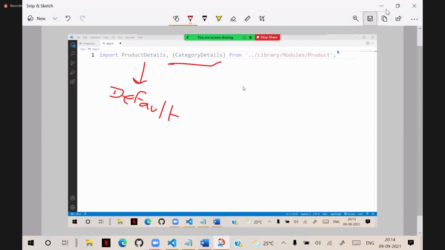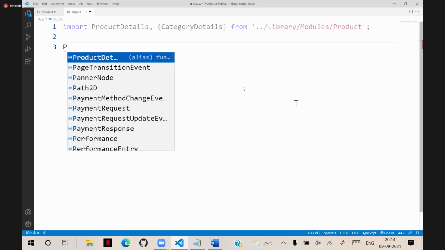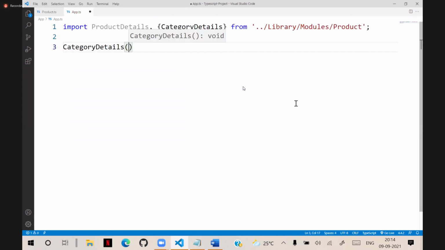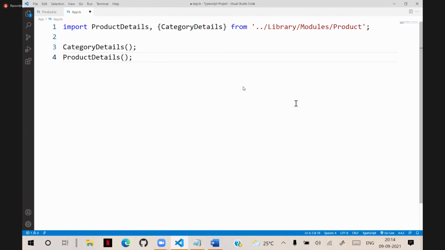Usually, if a module has only one function, then we use default. But usage is the same anywhere. How can we use those functions here? Simple. We just call the functions: category details is the function and product details is the function. Directly we are calling the function, and automatically they will perform the functionality.